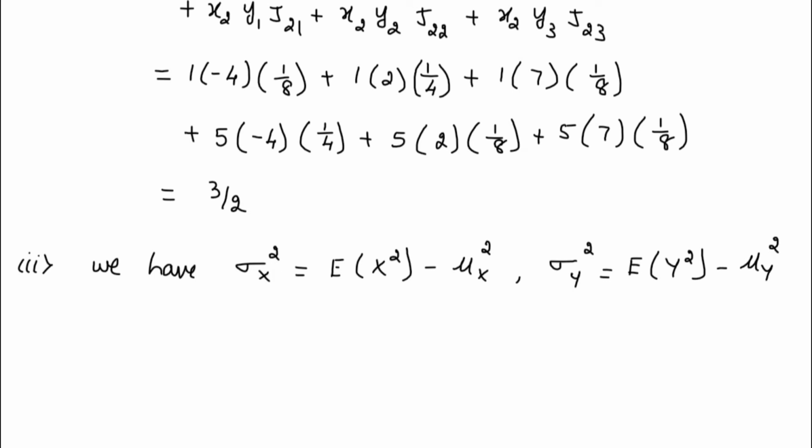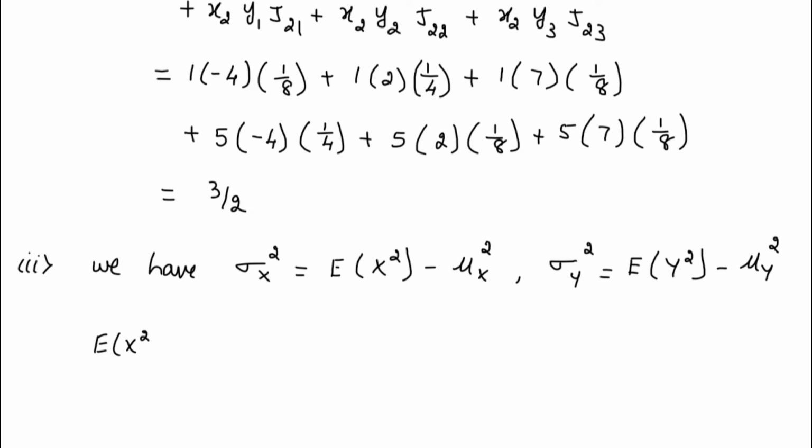We know the values of mu x and mu y. So what are these mu x and mu y values? The values that we obtained as E of x and E of y. So those are the values. But we have to calculate E of x square and E of y square. So let us try to calculate E of x square.